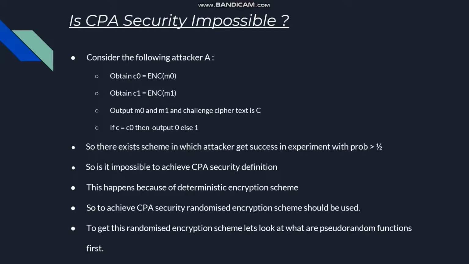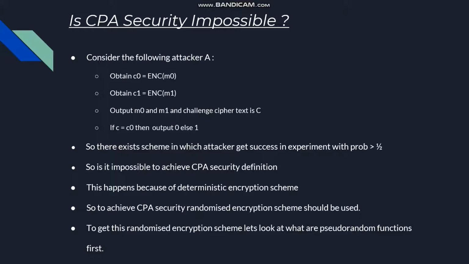Now let's see if the CPA security is impossible and why we are saying so. Let's consider one example in which an attacker gets the two ciphertexts C0 and C1 by communicating with the encryption oracle, and at some point of time the attacker outputs the two messages M0 and M1, and is also challenged with the ciphertext C. Now in order to identify the underlying plain text, the attacker will just compare that C with C0, and if C equals C0, then the underlying plain text will be M0, else the underlying plain text will be M1.